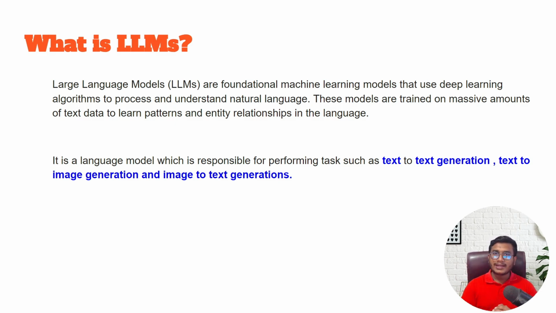And we also call it multi-modal. That means you can perform multiple tasks here, not one specific task. You can perform multiple tasks like text to text, text to image, and image to text generation. Apart from that, you can perform some more tasks. Let's say you can perform language translation, text generation, text classification, sentiment analysis, named entity recognition. All kinds of tasks you can perform with the help of only one model, which is nothing but our large language model.